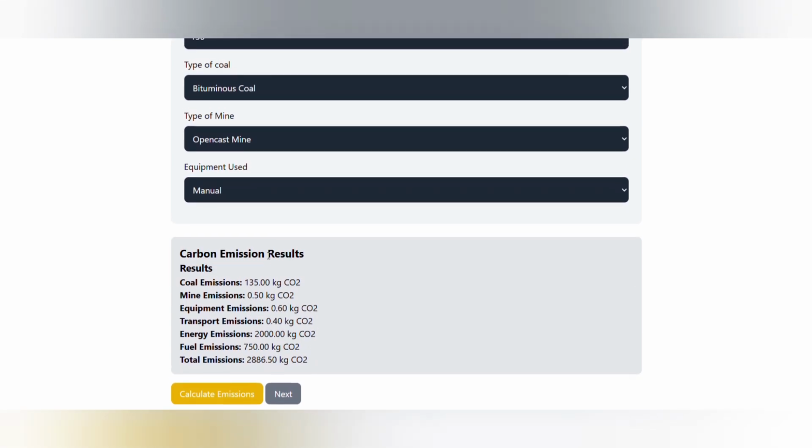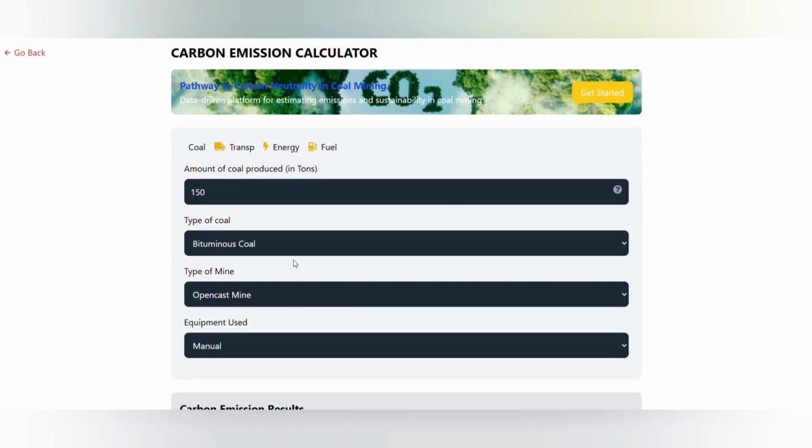Here is the total emission that the mine has produced for this particular amount of coal value. You can see the coal emission, the mine emission, equipment emission, transport emission, fuel emission, and the total emission. So the total amount of CO2 emitted is 2,886 kg. This is the machine learning model that we have created, and all the carbon factors that we are taking are from government sources.